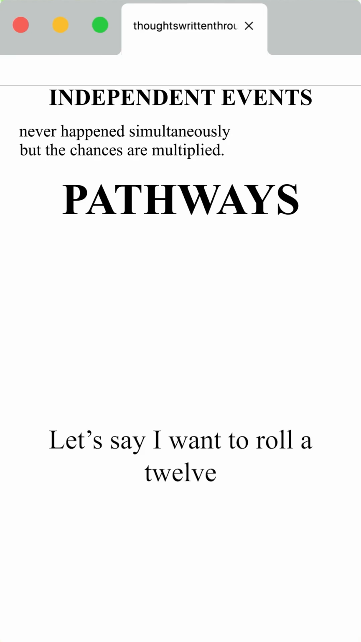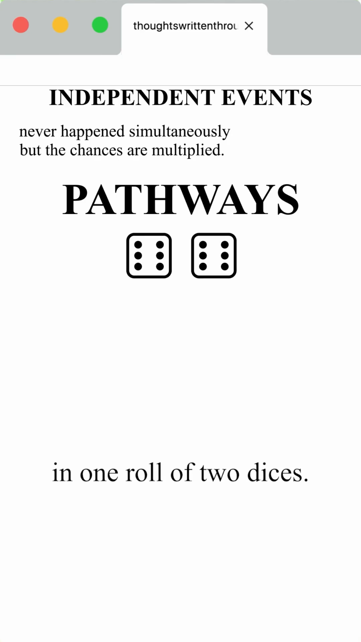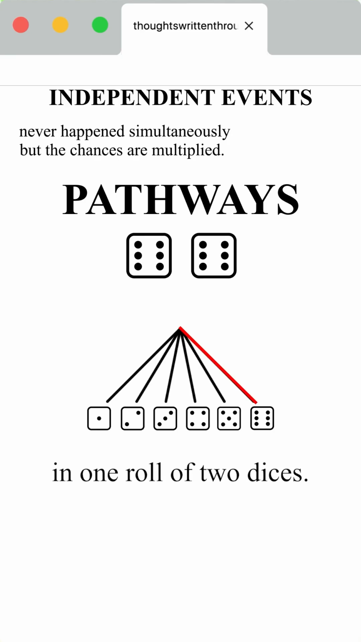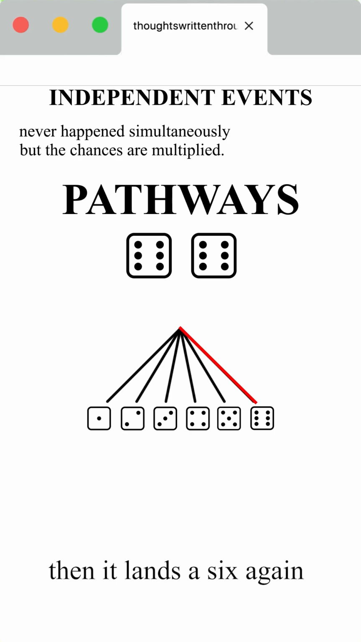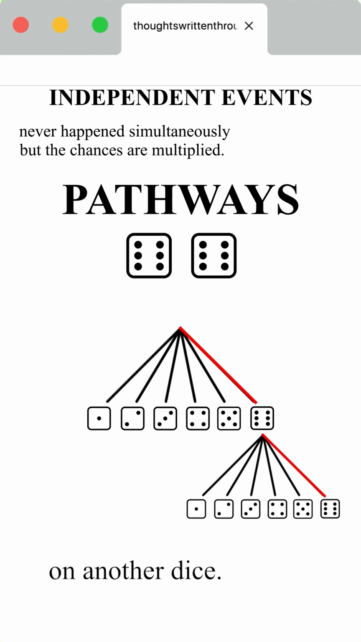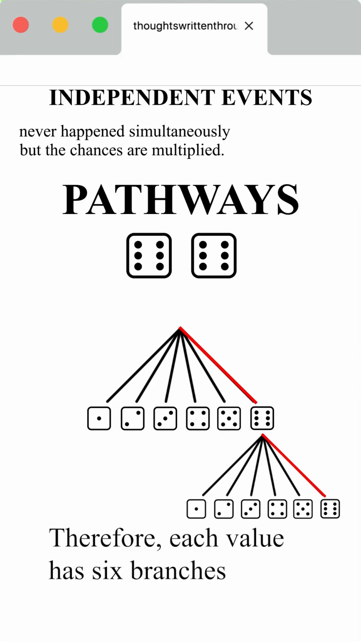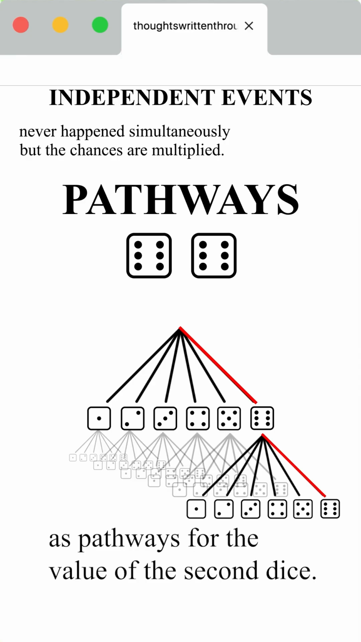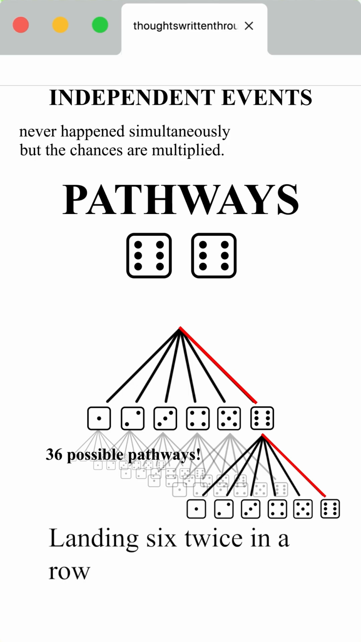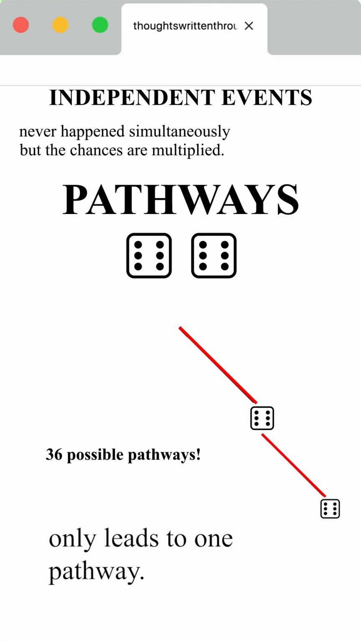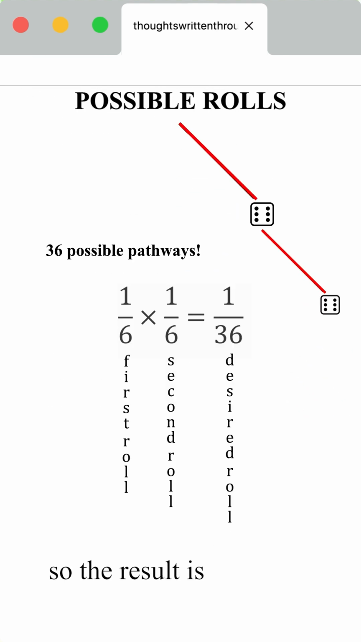Let's say I want to roll a 12 in one roll of 2 dice. One dice must land a 6 face up, then it lands a 6 again on another dice. Therefore, each value has 6 branches as pathways for the value of the second dice, making 36 pathways. Landing 6 twice in a row only leads to one pathway, so the result is 1 in 36 pathways.